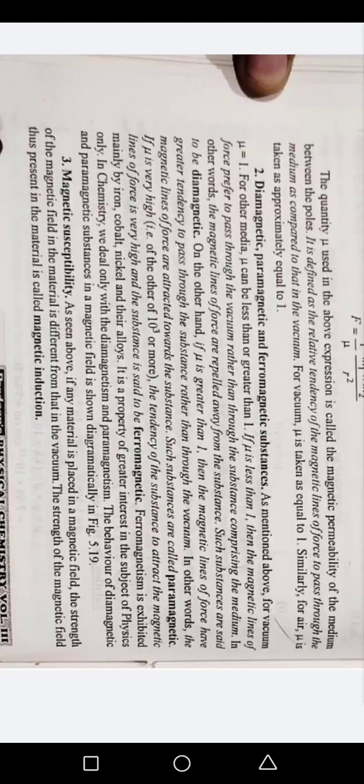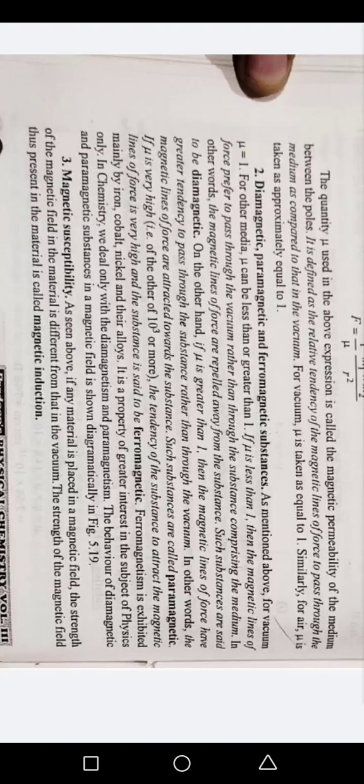If mu is very high, that is of the order of 10 cube or more, the tendency of the substance to attract the magnetic lines of force is very high and the substance is said to be ferromagnetic. Ferromagnetism is exhibited mainly by iron, cobalt, nickel and their alloys. It is a property of greater interest in the subject of physics only. In chemistry, we deal only with diamagnetism and paramagnetism.